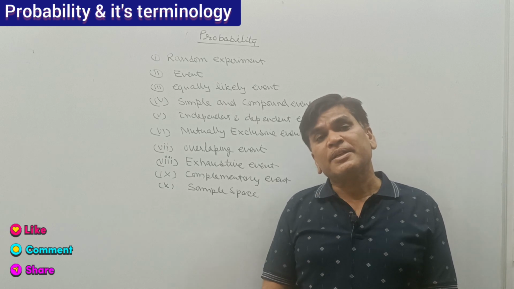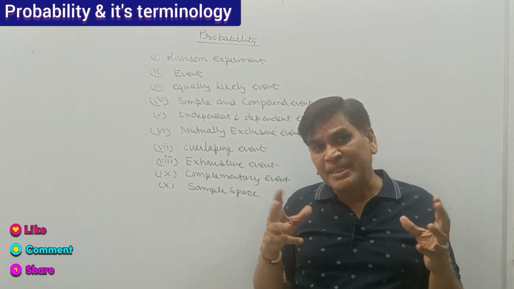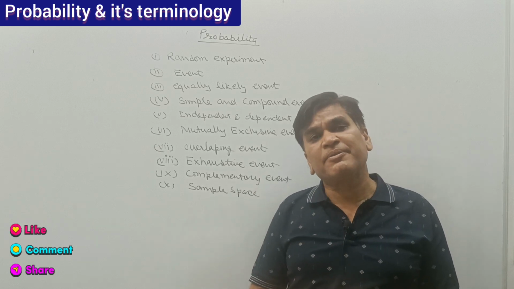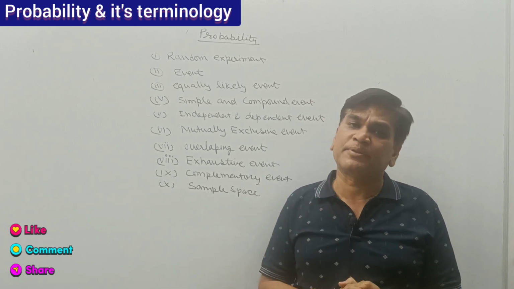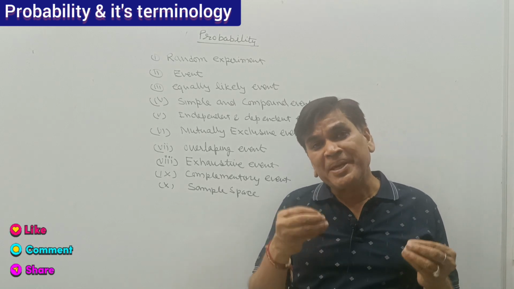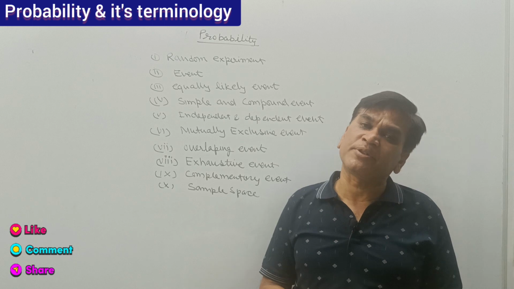In such a manner probability was developed, and Bernoulli first gave some ideas related to probability. In today's video we will learn the main terminology of probability.